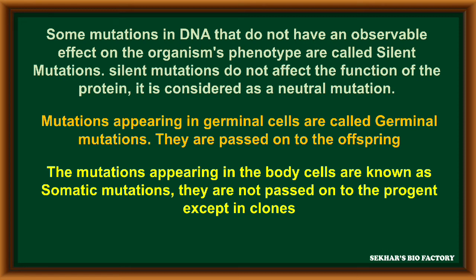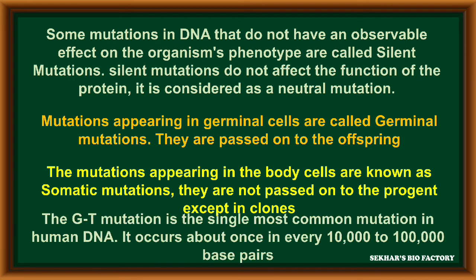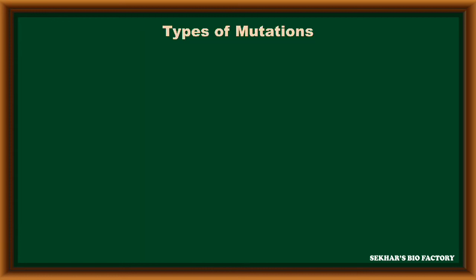It is not passed on to the progeny, except in the case of clones formed by asexual reproduction. The guanine-thymine mutation is the single most common mutation in human DNA. It occurs about once in every 10,000 to 1 lakh base pairs in the structure of DNA.